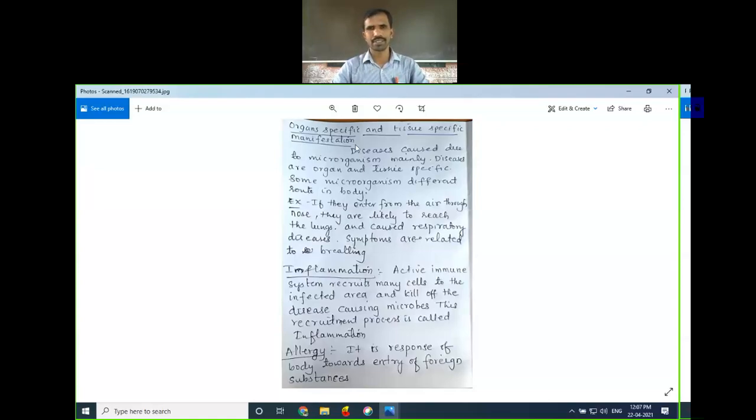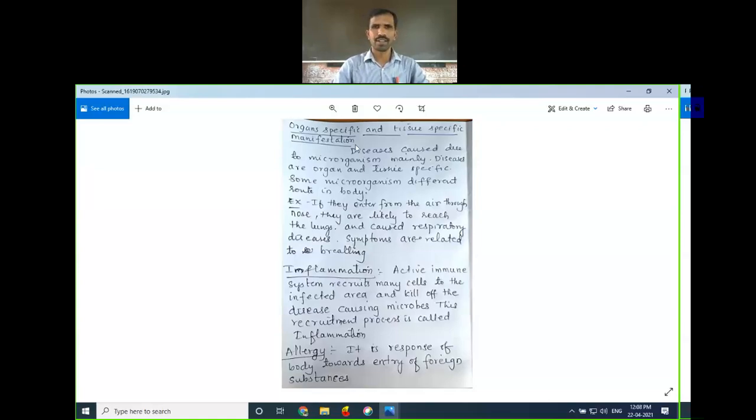Rabies disease will be caused. Or some of the microorganisms enter through food and cause diseases related to the digestive system, like typhoid or amoebiasis. Some of the microorganisms enter through water and cause digestive tract infections.